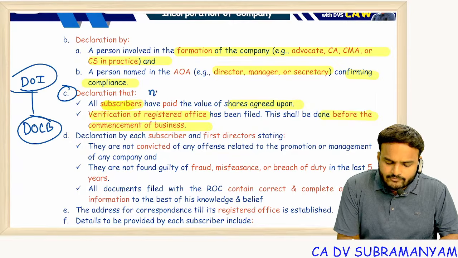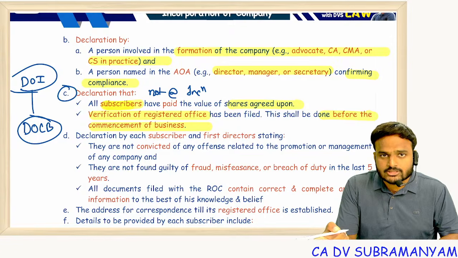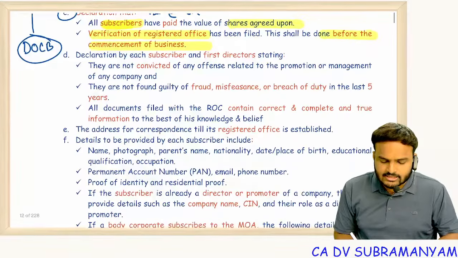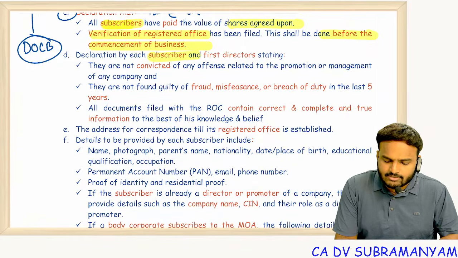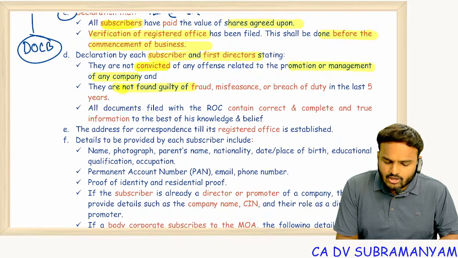Not at the time of incorporation, but post incorporation and before commencement of the business: a declaration by each subscriber and the first director stating that they are not convicted of any offense relating to the promotion or management of the company, and not guilty of fraud, misfeasance, or breach of trust in the last 5 years.